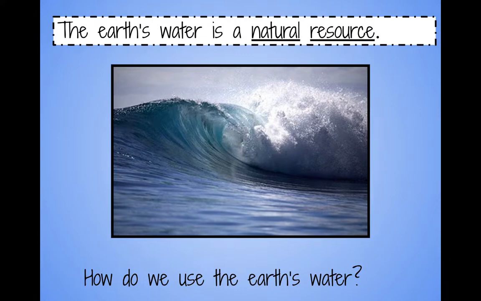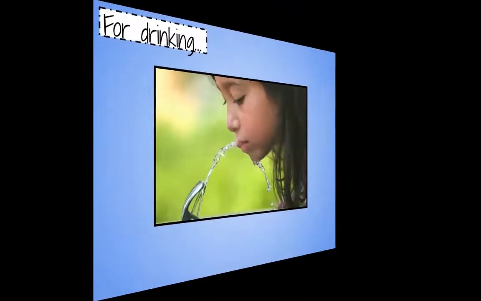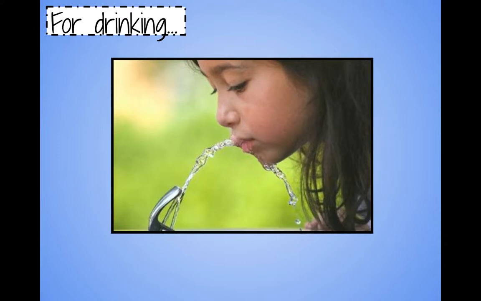The Earth's water is also a very important natural resource. Think about how we use the Earth's water. Now, we learned about the water cycle when we were back in school and how water is recycled over and over and over. But think about how we use water to help us to survive. We use water for drinking.